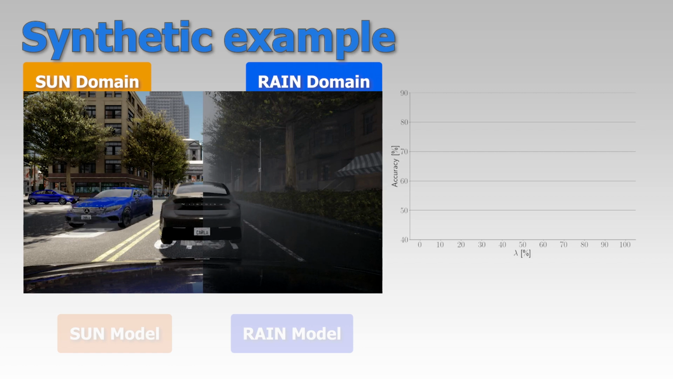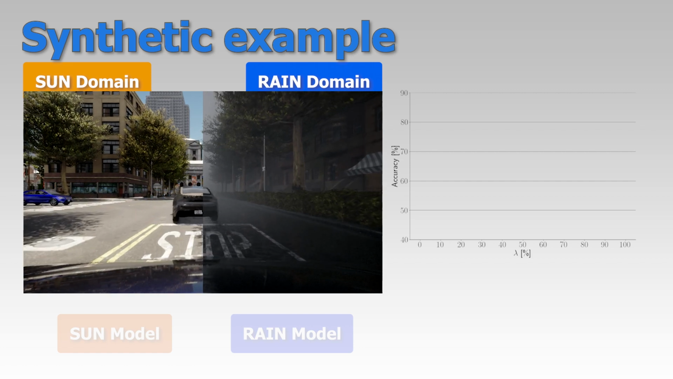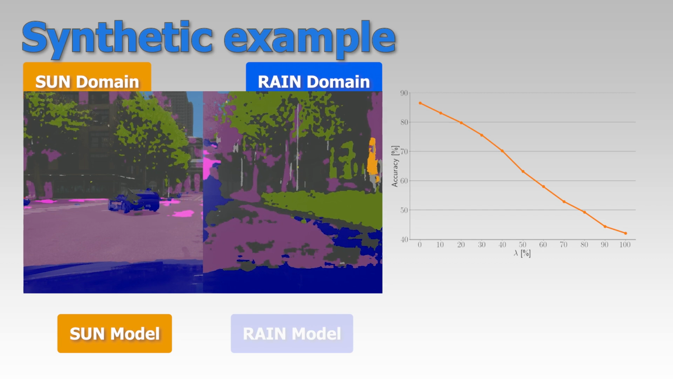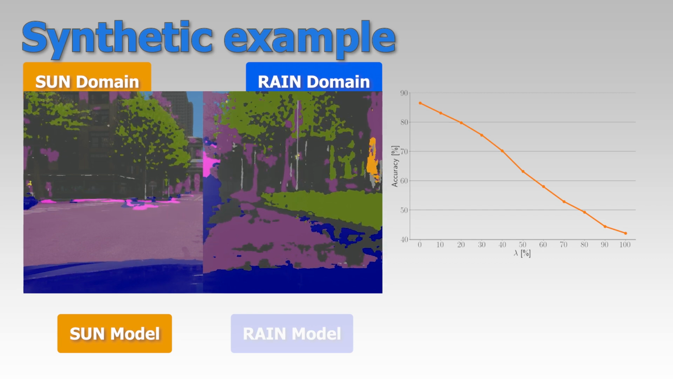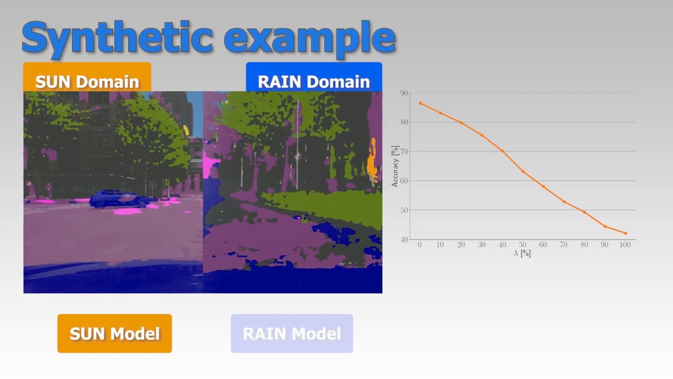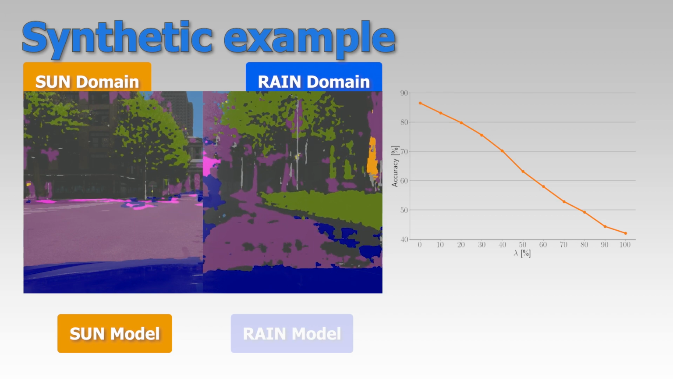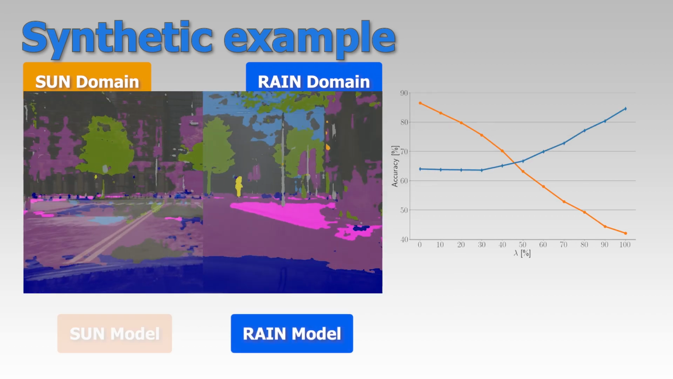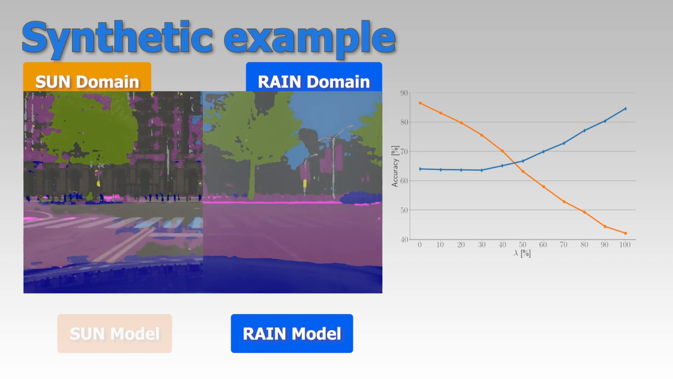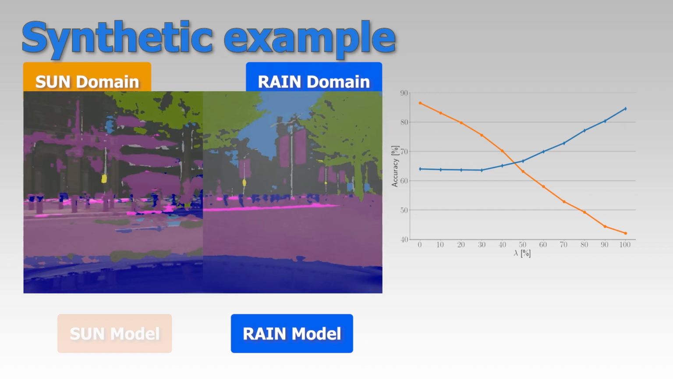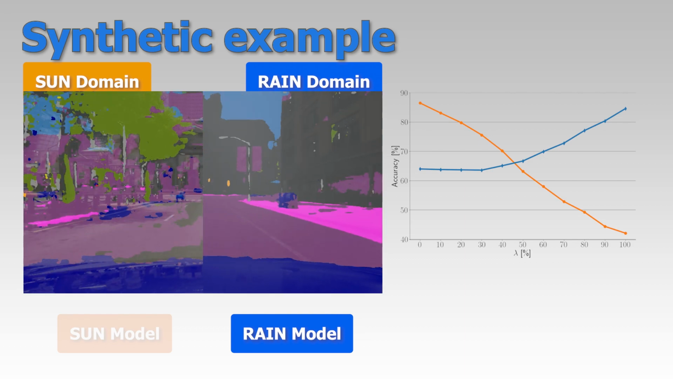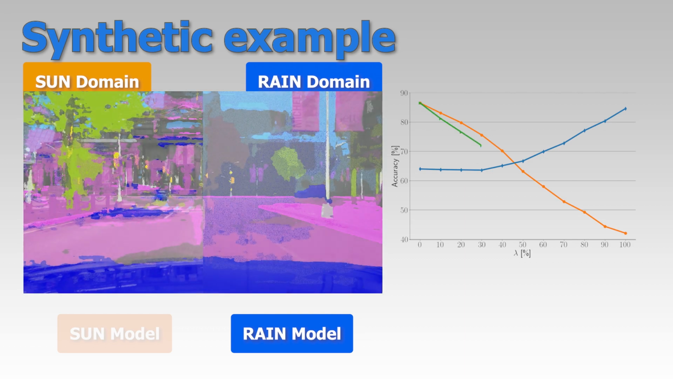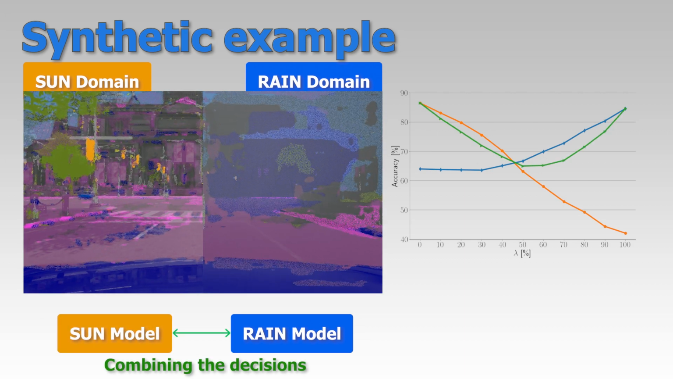Now, we can test our first model trained on the sun domain on this new mixture video and see the results. As expected, the model works well on the sun part, but not on the rain part. The inverse is also true. If we use the rain model, it works well on the rain part, but not on the sun part. One simple heuristic that one might think of is to use both models and randomly choose one or the other's output following the probability given by lambda. In practice, this heuristic is always suboptimal.